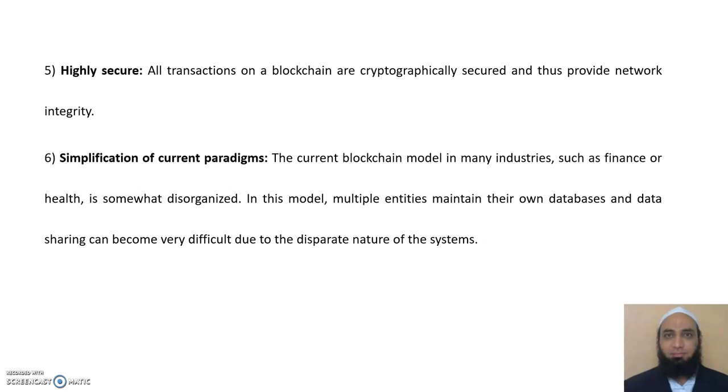There is a single shared ledger that results in simplifying the model, and obviously it reduces the complexity of the individual systems. So there will be one single system which is taking care of all the different types of applications. That's why we are calling it simplification of current paradigms.